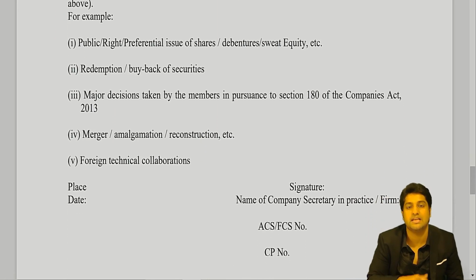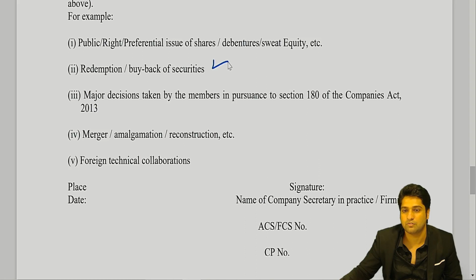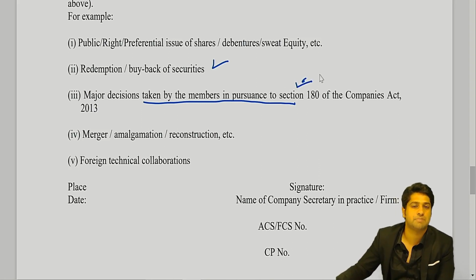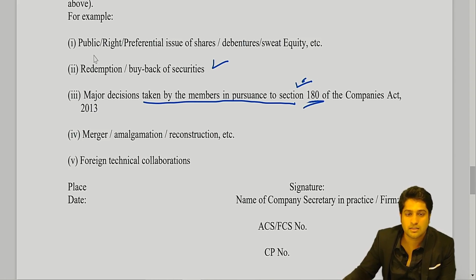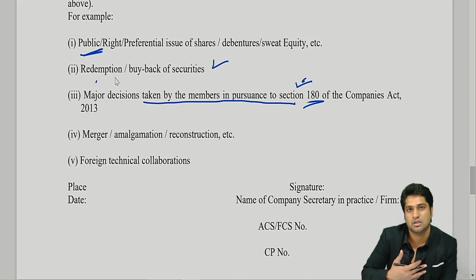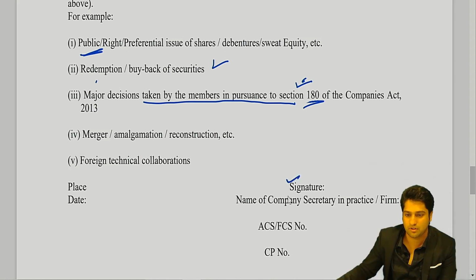Then in case the company has done specific things which are not every-year aspects, for example buyback, or major decisions taken by the company under section 180. So section 180 gives you the restrictions on powers of the board, if they've given loans to directors, etc. Then comes a public issue. So if the company has done these one-time or occasional events, they will mention that all this has been done in compliance, and then you will give your signature and your number. Clear till here?